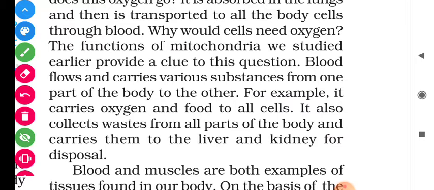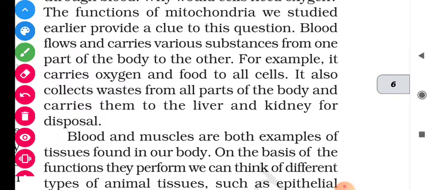But why would cells need oxygen? As we know, students, from the 5th chapter, the mitochondria require oxygen to produce energy for our various needs and body functions. The blood flows and carries various substances from one part of the body to the other.